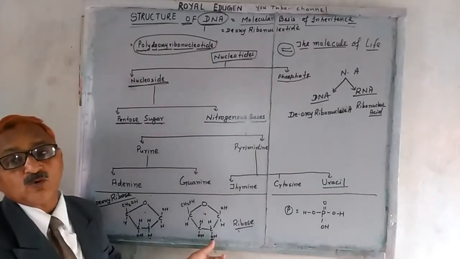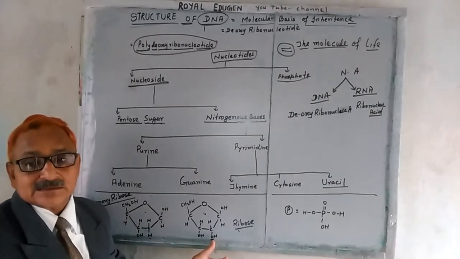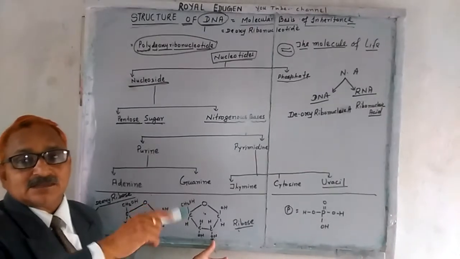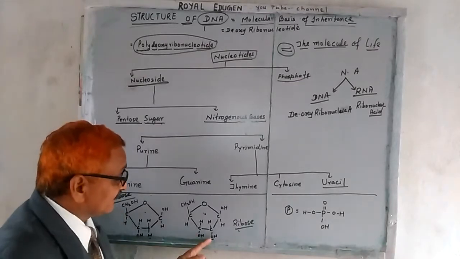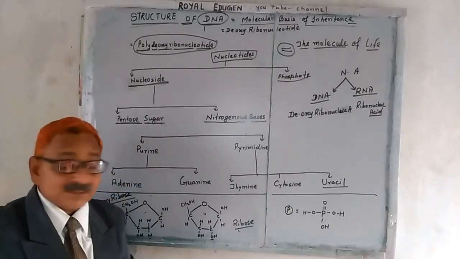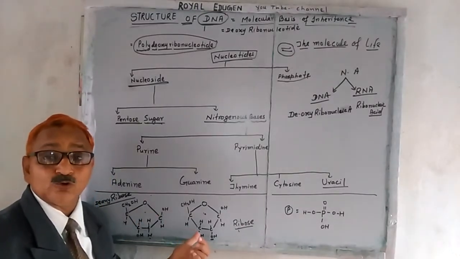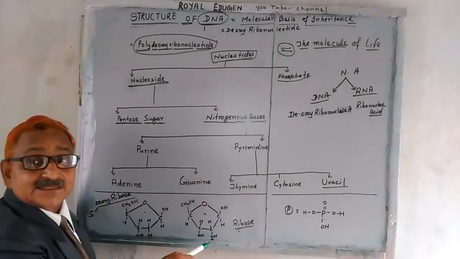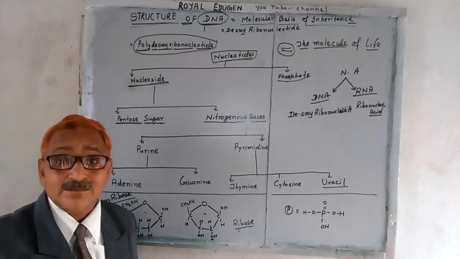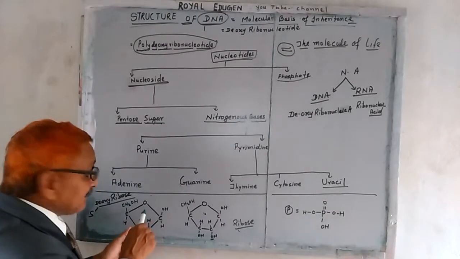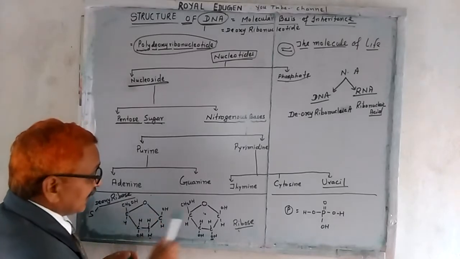This one O makes the RNA more active, and hence when we compare the genetic material, later on I'll discuss who is the best genetic material, DNA or RNA, nature selected DNA as the best genetic material by losing one oxygen. Oxygen is active, so losing this oxygen, it becomes deoxy and also becomes very stable. So stability during the course of evolution was provided by DNA, and RNA evolved into DNA.